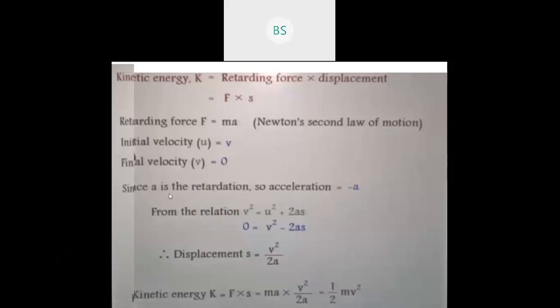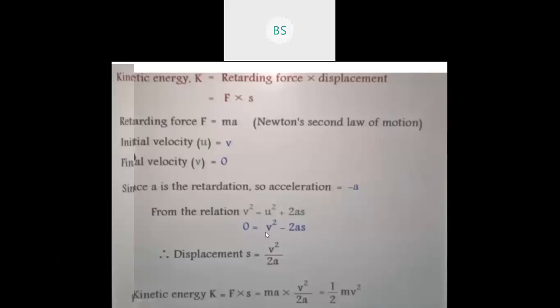Now let us take the third equation of motion. We can take here kinematic equations. That is, we have taken a third equation of motion. So third equation of motion is what? v square is equals to u square plus 2as. So substitute the values. What all values we have taken here? Those all values you need to substitute here. So v is nothing but 0. So 0 square is obviously 0.